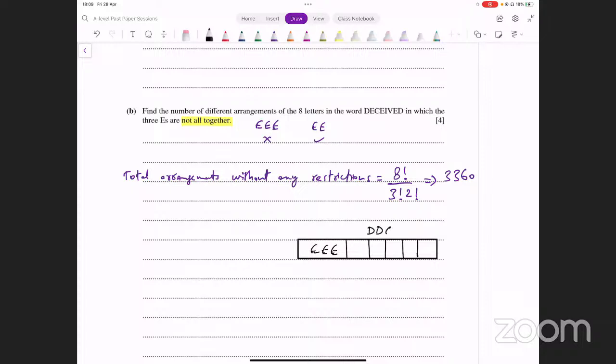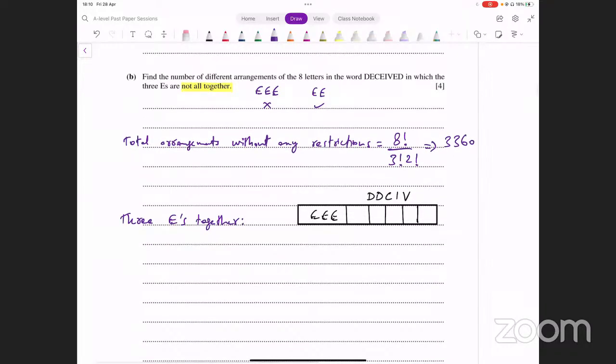Then you have C, I, V. These are the remaining letters that you have. Okay. अब हम देखते हैं ये वाला केस, 3 E's together वाला केस. Let's see what happens in this particular case.